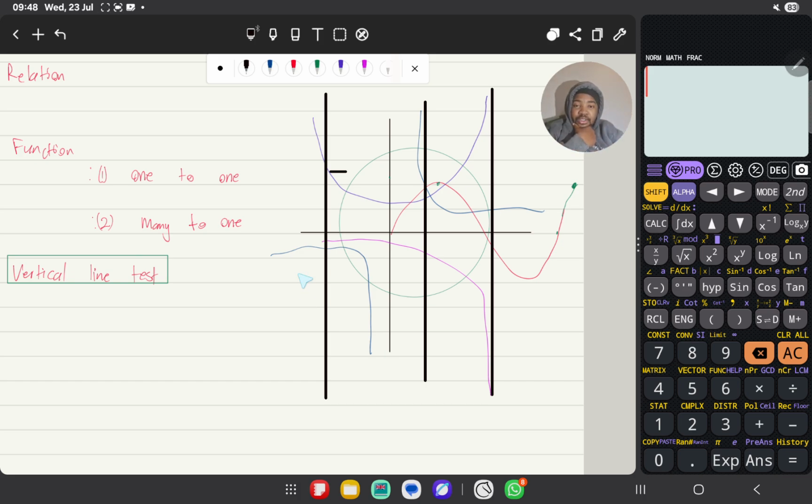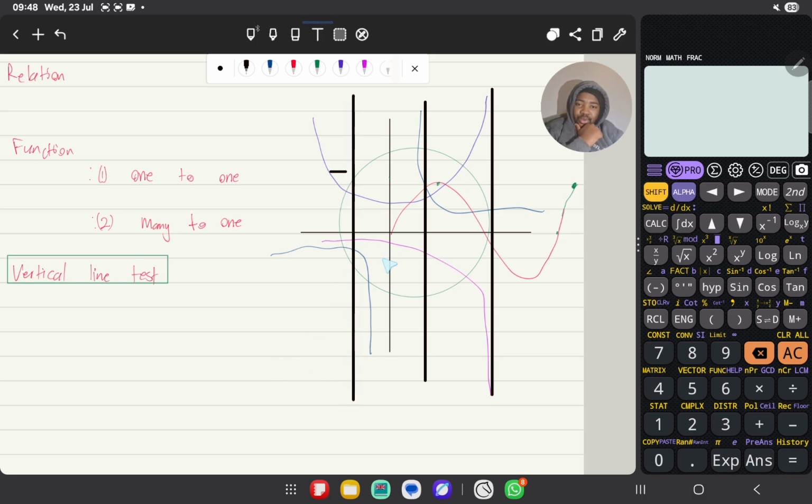Let's look at the hyperbola. We only have this x value pointing to this y value. Even if we push this line here, it's still one to one, same as the exponential on this side and the parabola on that side.